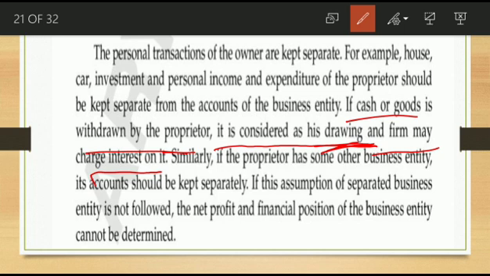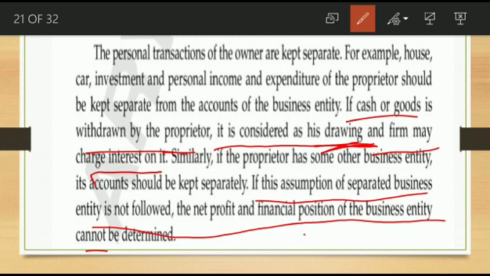If this assumption of a separate business entity is not followed, the net profit and financial position of the business entity cannot be determined. So if the assumption of a separate business entity is followed, the net profit and financial position can be determined correctly. Okay.